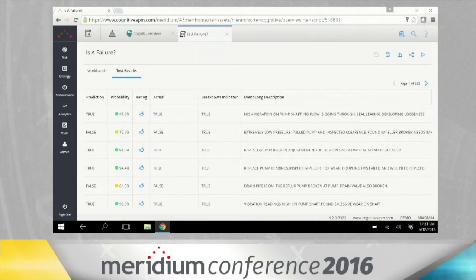So not only do you get a prediction, but you also get a confidence factor. And that can be used so you can gauge how well the algorithm is working.